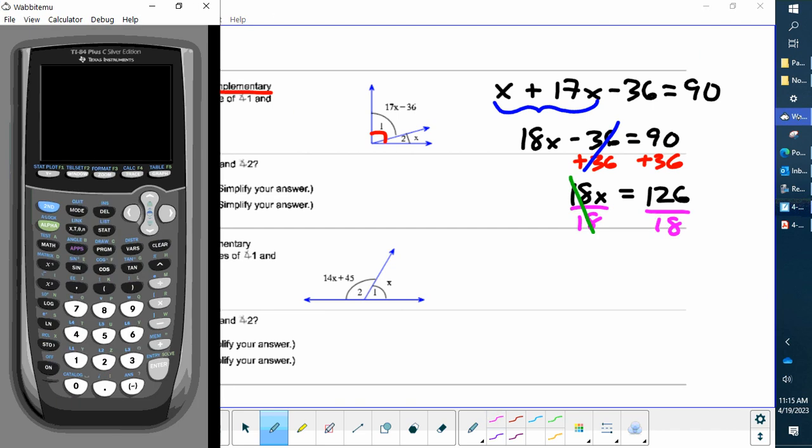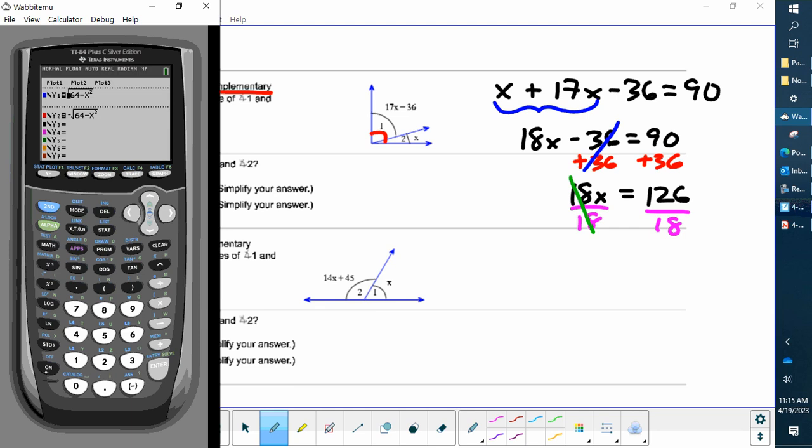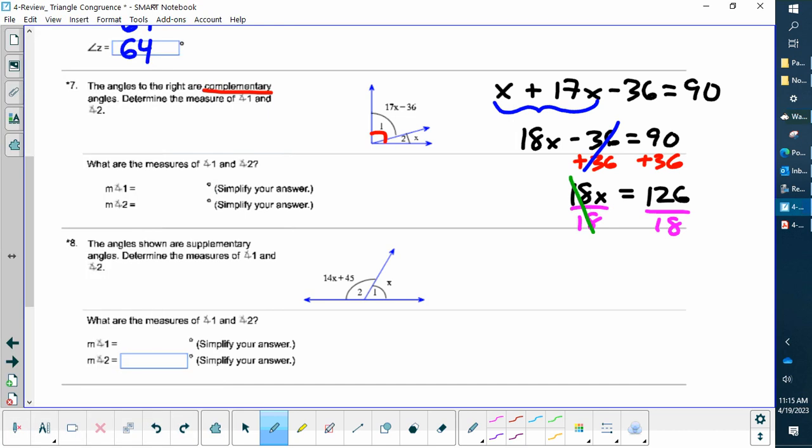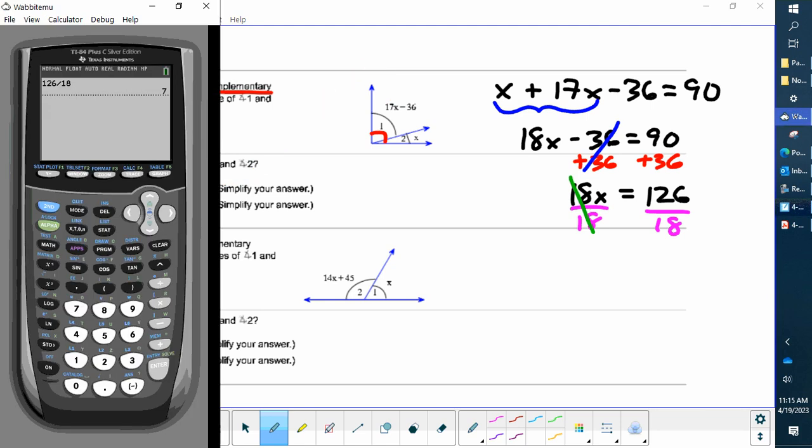Okay, I'm going to use my calculator here. Let me get out of this. Quit, clear. All right, 126 divided by 18 turns out to be a nice clean whole number. So x equals 7. So that is angle 2, 7 degrees. Now I need to plug that back in right here to find angle 1. So what is 17 times 7 minus 36? 17 times 7 minus 36, and I get 83.